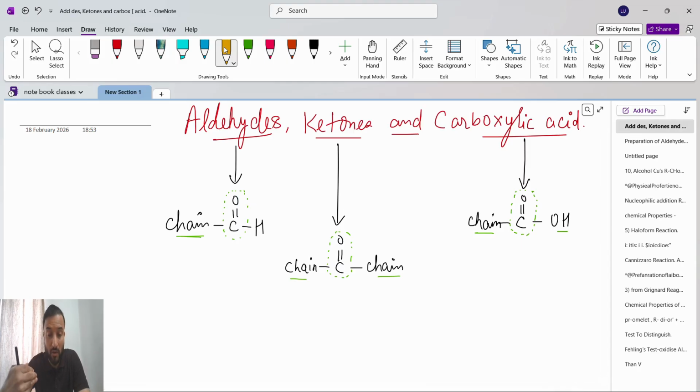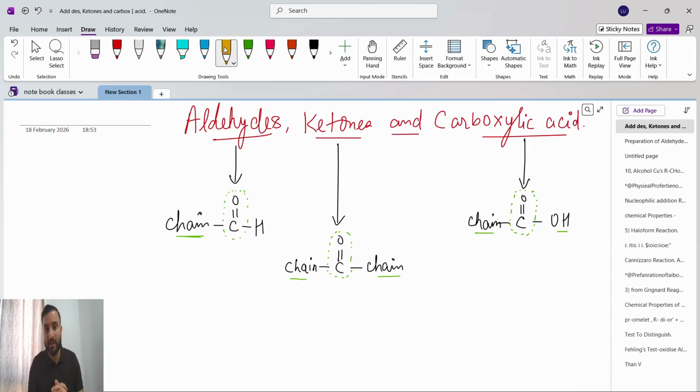Before starting, I will tell you one thing about aldehydes, ketones and carboxylic acids. Like how we have studied in haloalkanes and haloarenes, and then in alcohols, phenols and ethers, there we can relate every reaction and every mechanism: how it will break from one reactant, how things will break from another reactant, how both reactants will combine and how we are going to get the product.